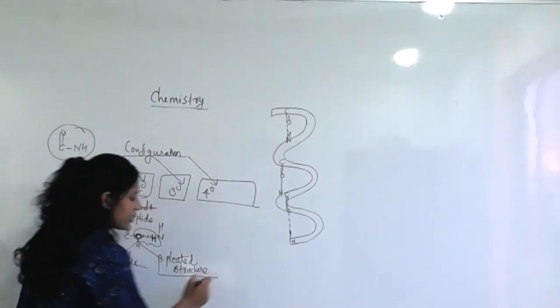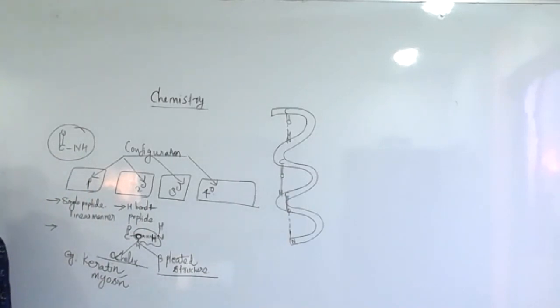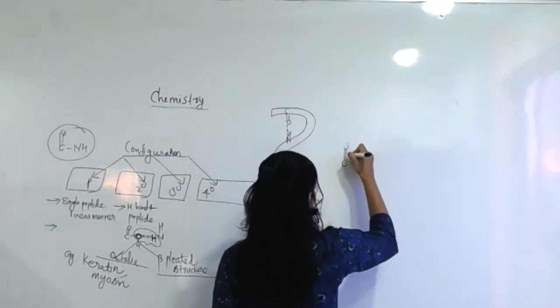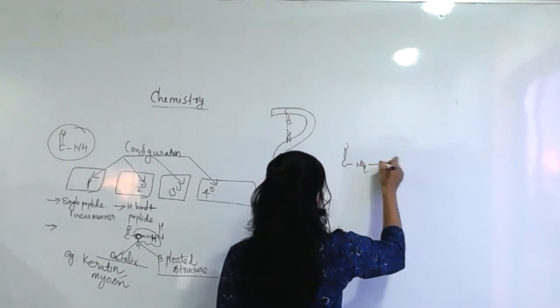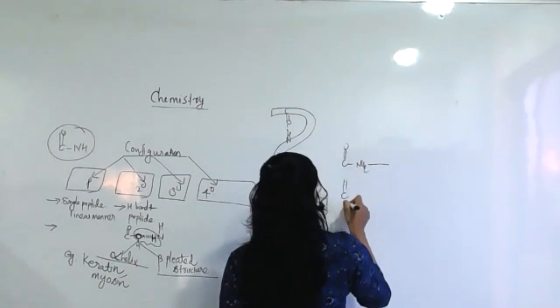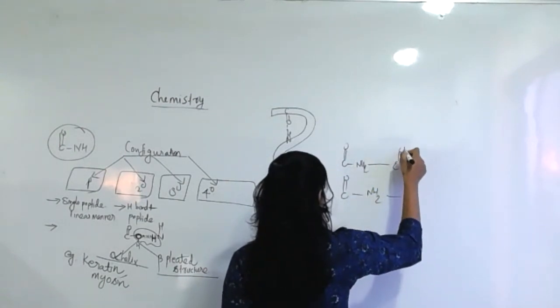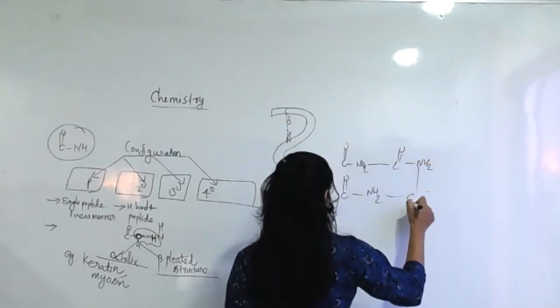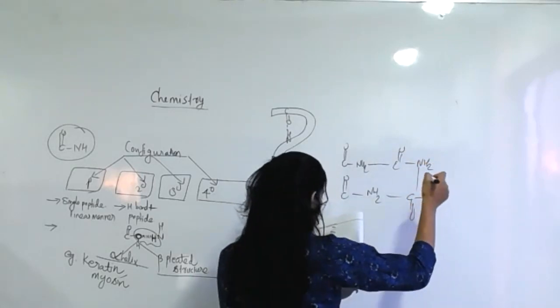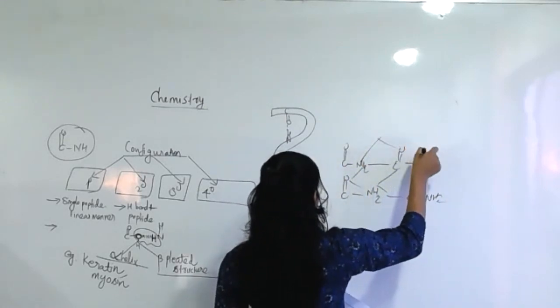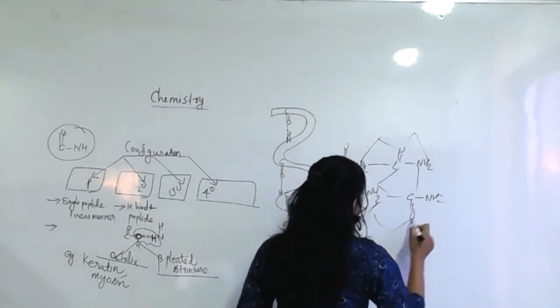Then the beta pleated structure. In the case of the beta pleated structure, the protein is not arranged in a sequence, meaning the polypeptide chains are parallel to each other. So this peptide chain C double bond O NH2, here we can see a parallel manner. Lots of chains can be seen here.